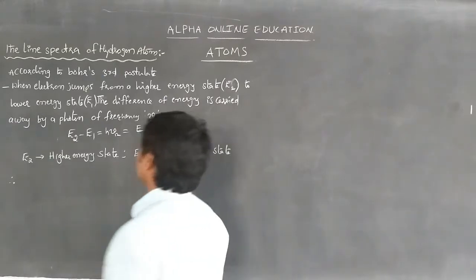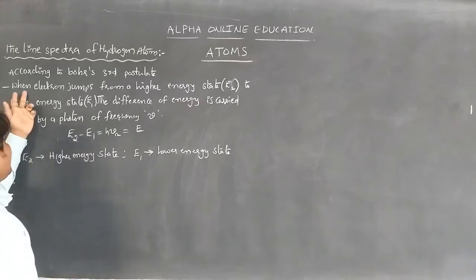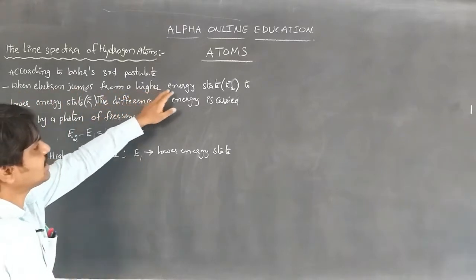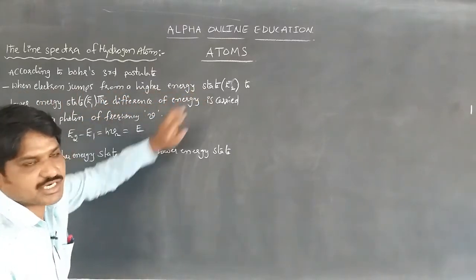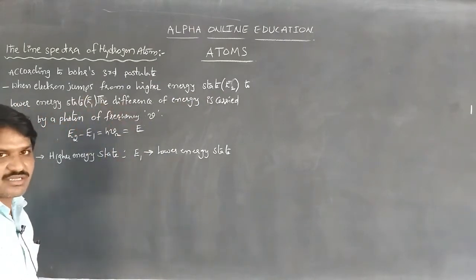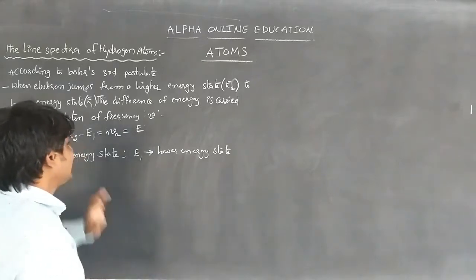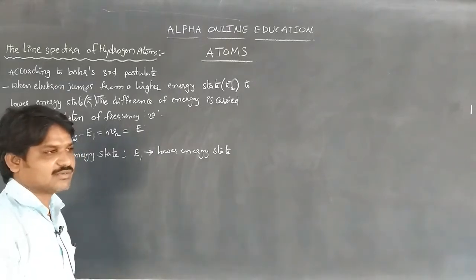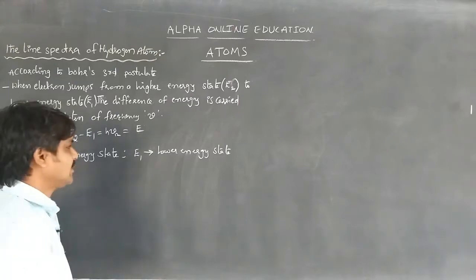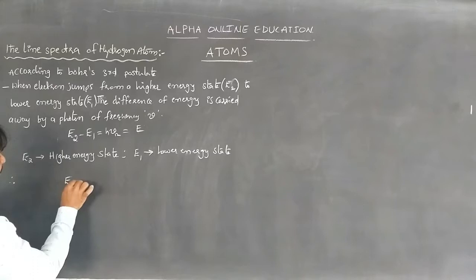According to Bohr's third postulate, when an electron jumps from a higher energy state to a lower energy state, the difference of the energy levels is carried away by a photon of frequency nu.